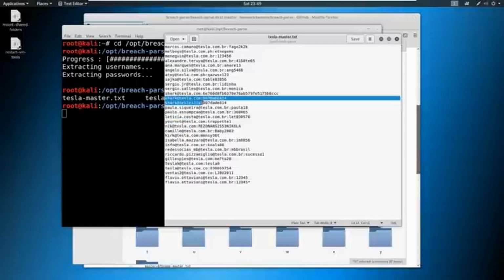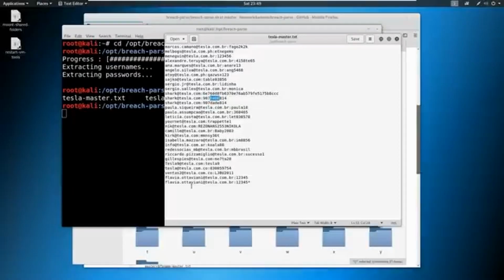So look at this shark at tesla.com. It got popped twice, and the password is very, very similar. So if I were to attack tesla.com through a login interface, I might spray this username with this password and this password. That's what we call credential stuffing, because we already know the passwords. And then I might make some modification of capitalized letters and non-capitalized letters with DADE, because 907 and 814 appear to be consistent. So I would alternate capitals and non-capitals here in lowercase and just see maybe if something sticks.